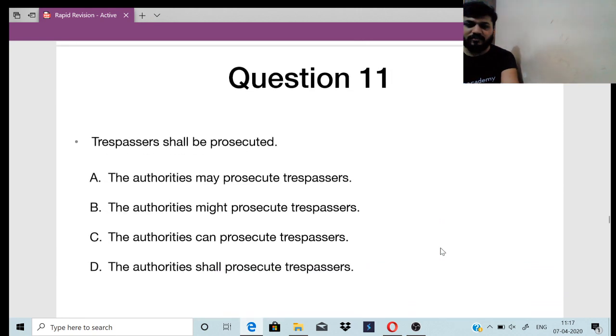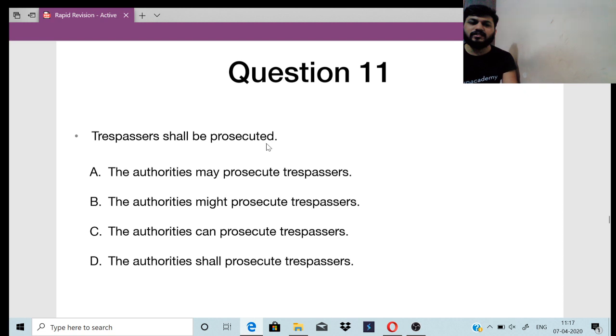Yes, one more question we will do. Trespassers shall be prosecuted. So change the voice here. Shall be prosecuted, so this is passive voice.